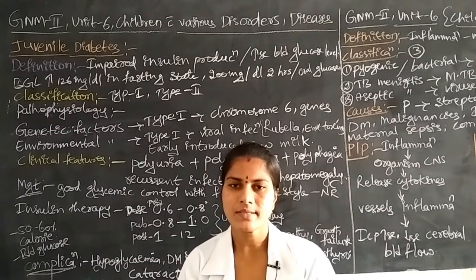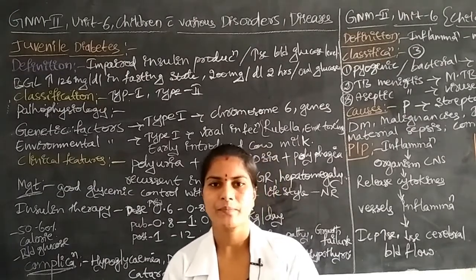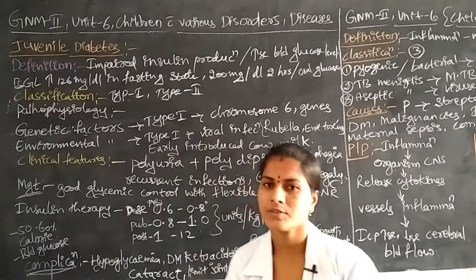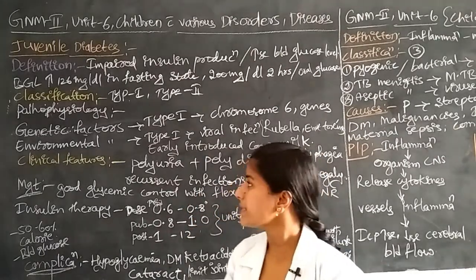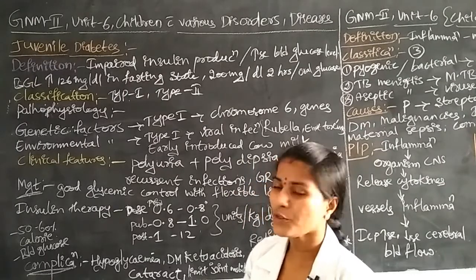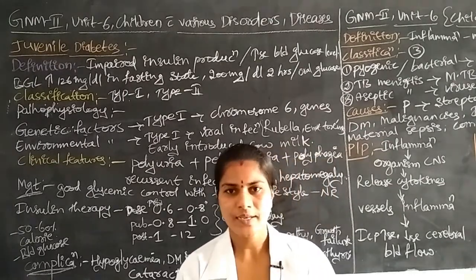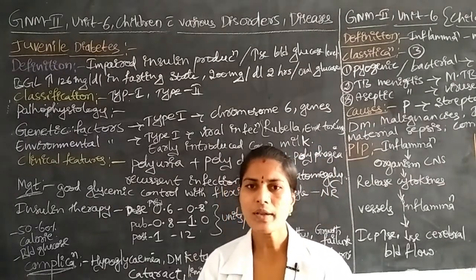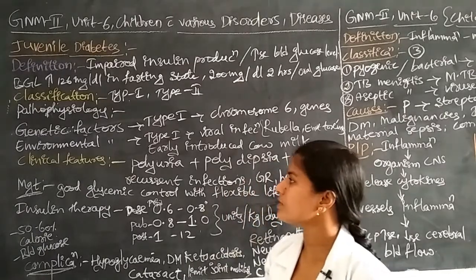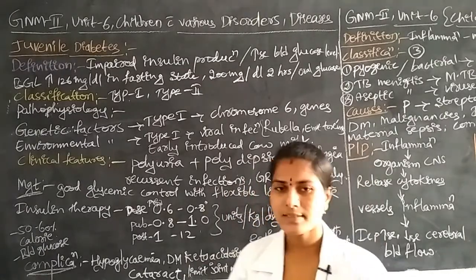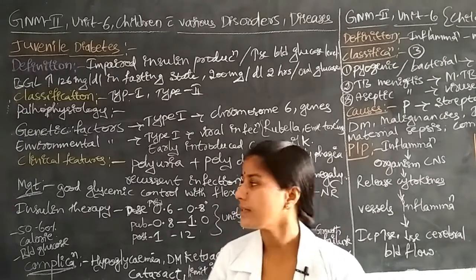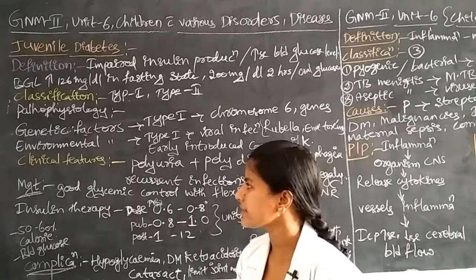Then the insulin is not secreted from the body. This is type 1 juvenile diabetes. Next we are going to discuss the pathophysiology of juvenile diabetes. In this, mainly two causative factors are there: the genetic factors and the environmental factors.